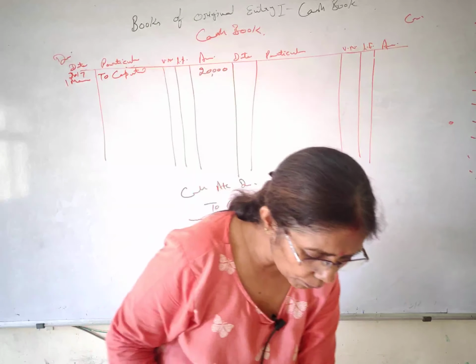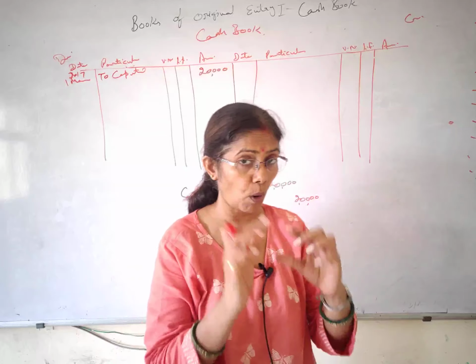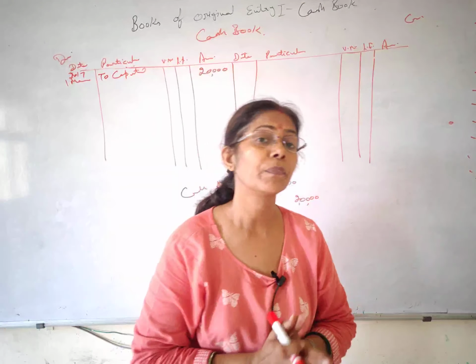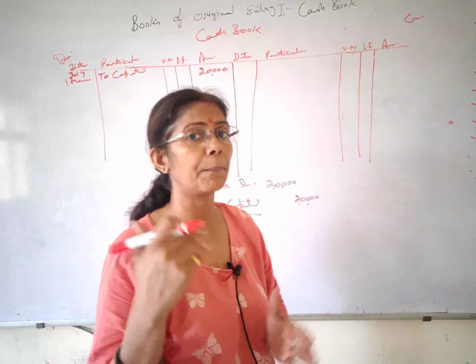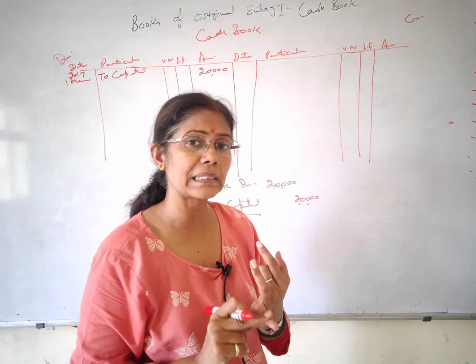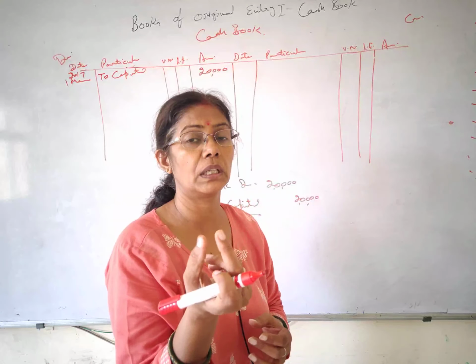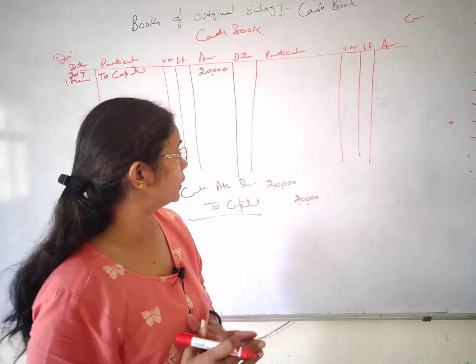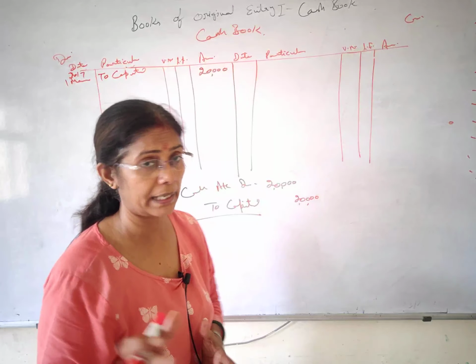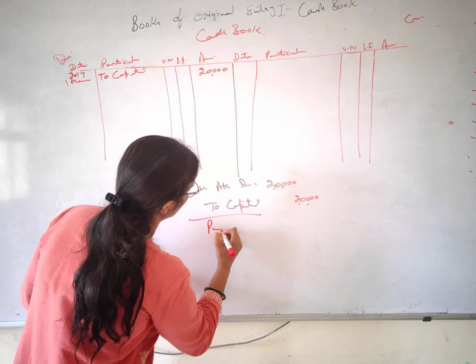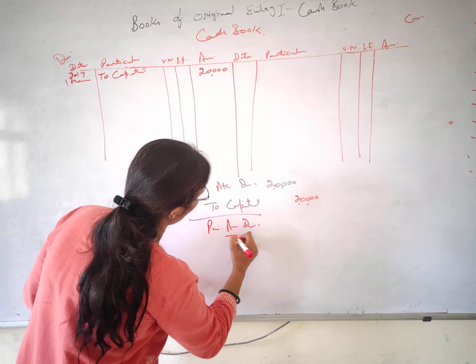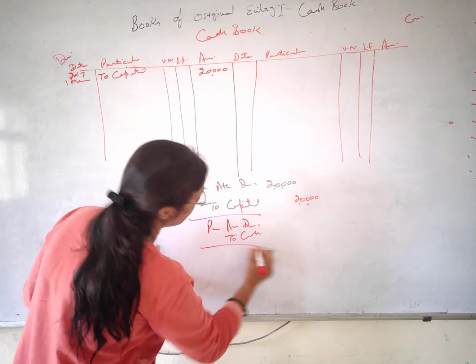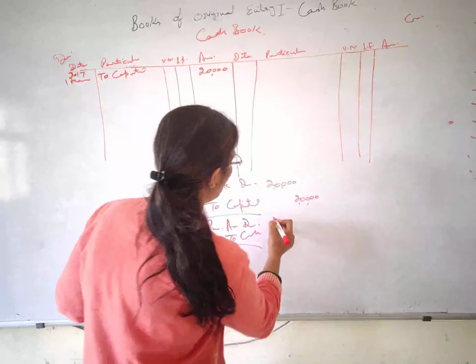Next it is telling bought goods for cash, bought, buy, bought, okay? Bought goods for cash means आपने purchase किए हैं. Now it's not necessary they will always use one word of the English कि purchase goods. Now you are growing up, okay? You can understand that bought goods for cash. So you have purchased goods. Entry is purchase account debit to cash account and the amount is 5,000, all right?